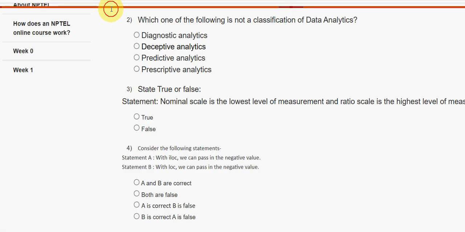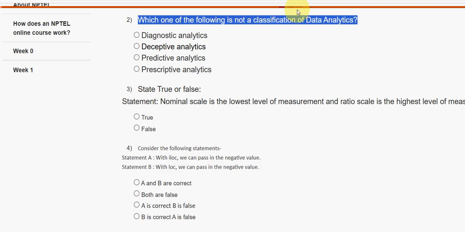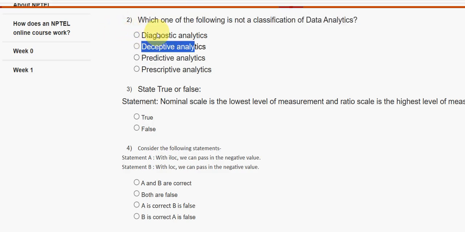So second question, which one of the following is not a classification of data analytics? So for second question, the probable answer is second option, deceptive analytics. Second option.